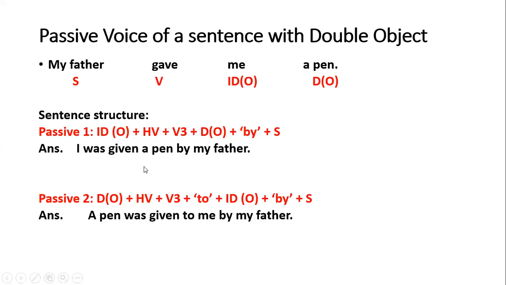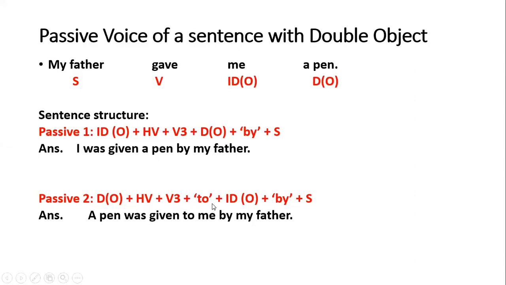Now this is one way of writing the passive voice of this type of sentences where there are two objects. Now if you start your passive voice with the direct object, the rule is direct object, then helping verb, then V3, third form of verb, then you add an additional preposition, that is to.